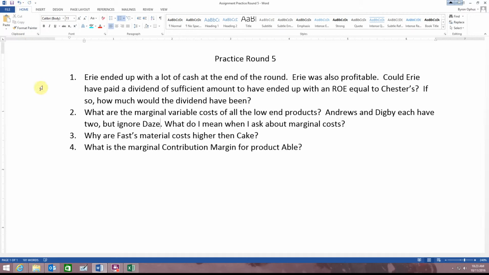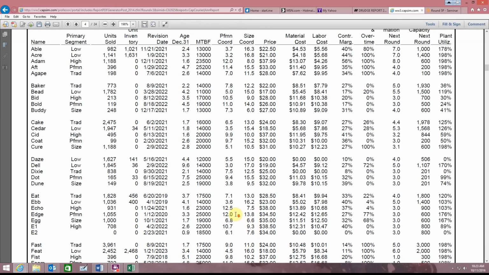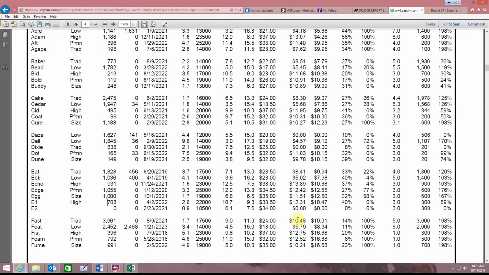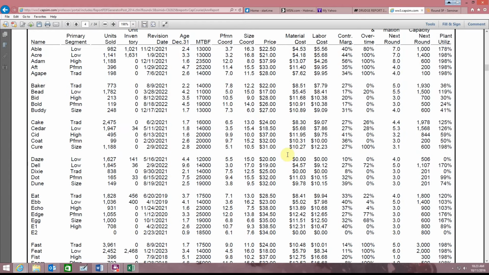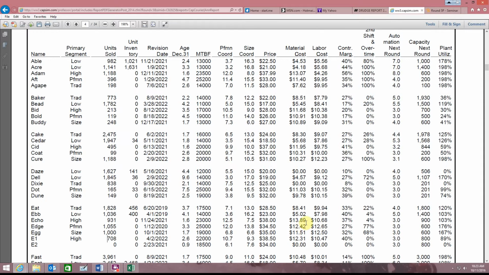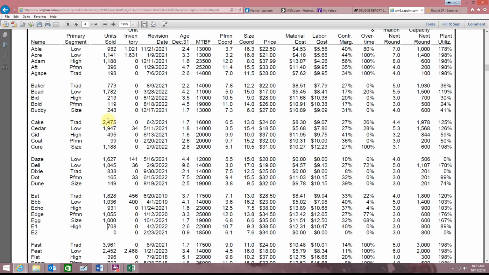Question 3: why are Fast's material costs higher than Cake's? Fast is a traditional product. Its material costs are $10.48. Cake, a traditional product, has a material cost of $8.30. So not just a little bit lower: $2.18 on a product that Chester sold 2.5 million of. So they saved about $5 million.